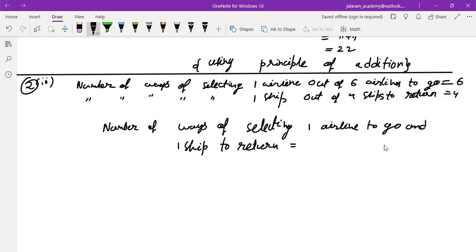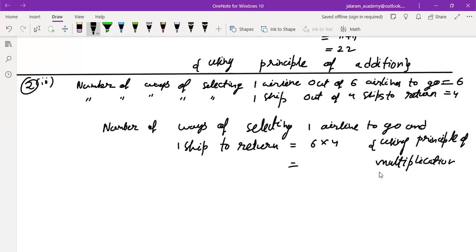What should we do now? We will use the fundamental principle of multiplication. It is 6 times 4, that is 24. So there are 24 methods for Lata to go by airline and return by ship. Is that clear to everyone? Yes, sir.